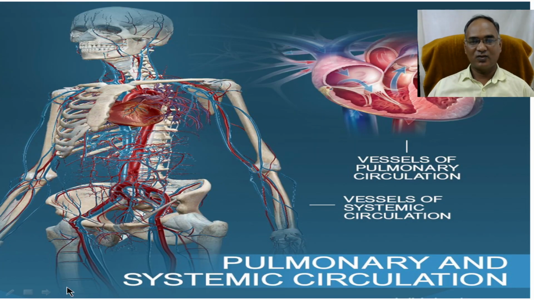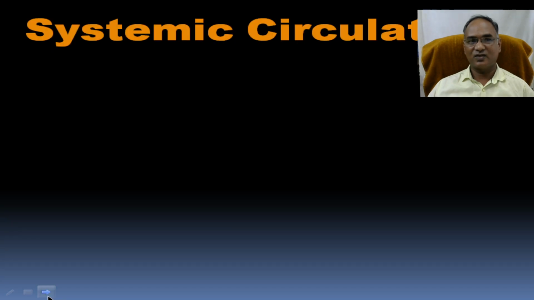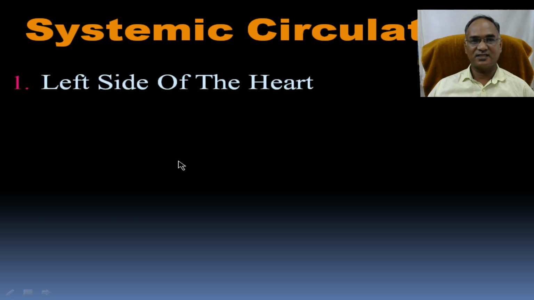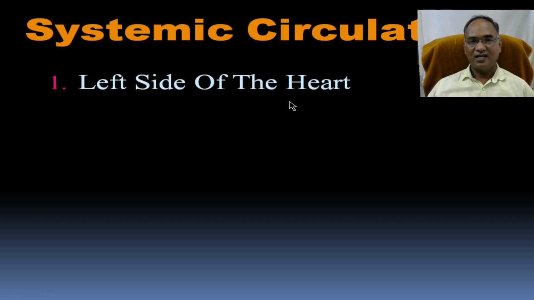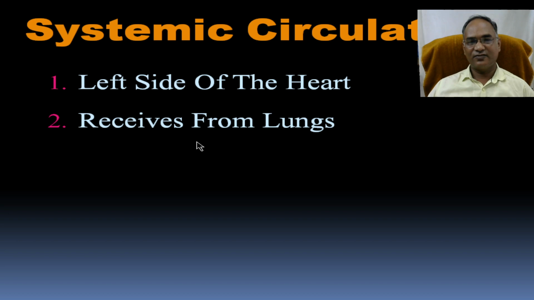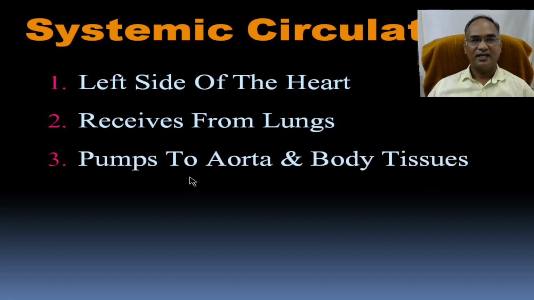So first we are going to discuss systemic circulation. Systemic circulation starts from the left side of the heart, especially the left ventricle. It receives oxygen-rich blood from the lungs to the left side of your heart, and pumps it to the aorta, and finally it reaches all the body tissues.